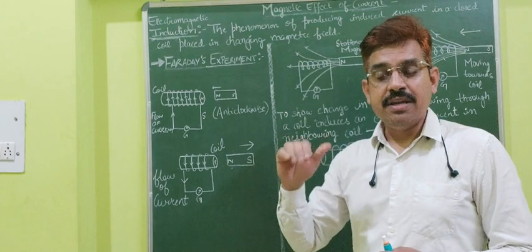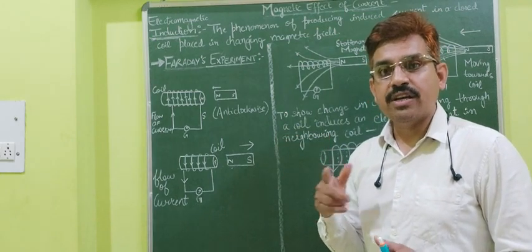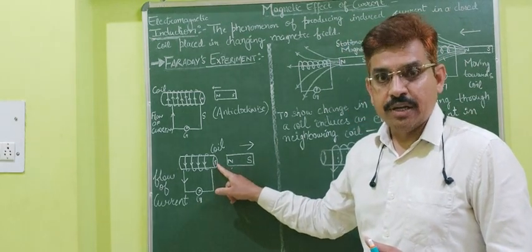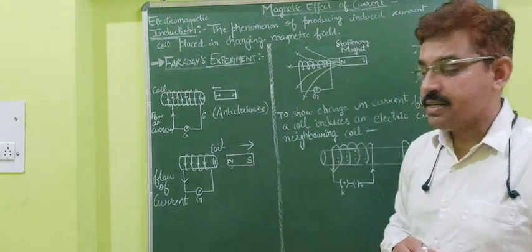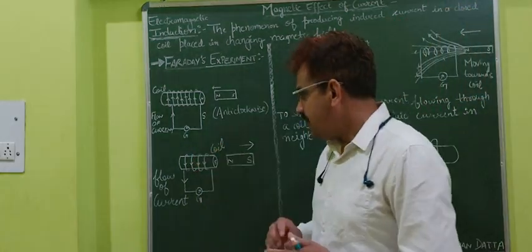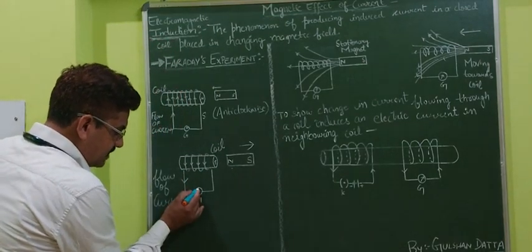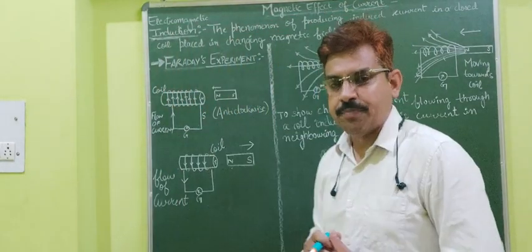That is why now the current is in the clockwise direction, and if the current flows clockwise, there will be south polarity here. So the direction of current is reversed. That is why in one case the galvanometer gives deflection in one direction, and in the second case it gives deflection in the opposite direction.